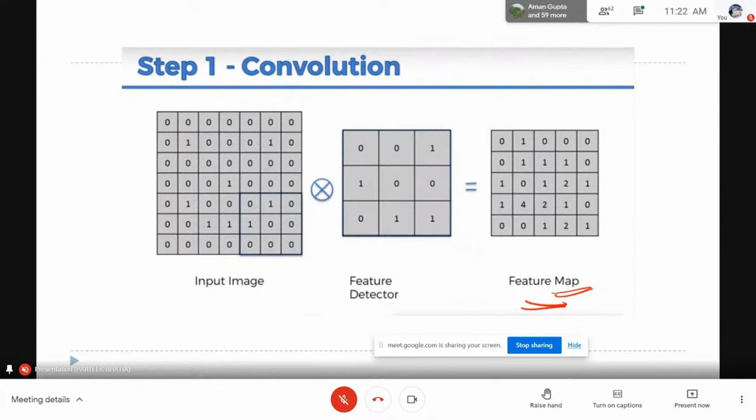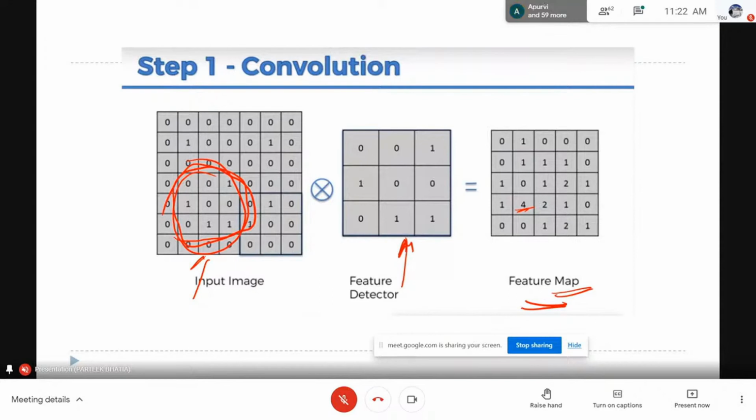This feature map is now telling me that the feature detector you are looking for is available somewhere at this corner of the image, because it has a very high number. So this feature detector helps tell me the position: this area has that particular important feature which you are looking for, and this is the area where you are getting the exact number.